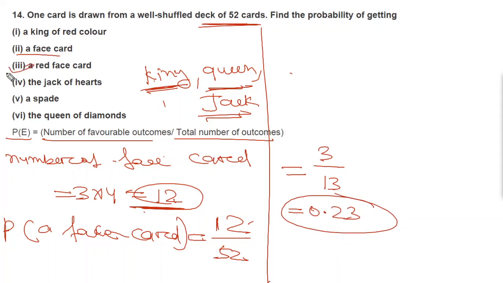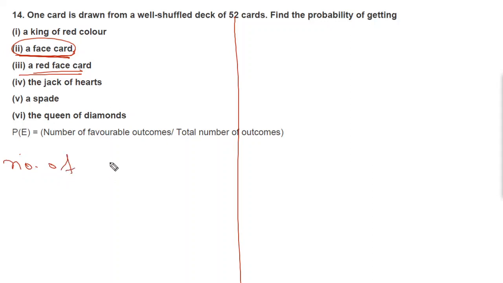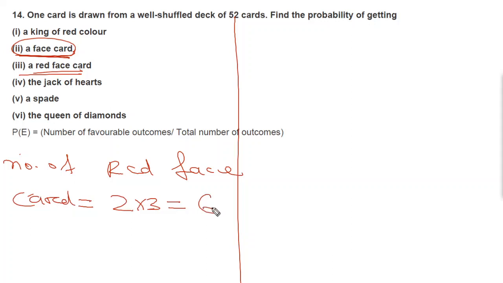Now we'll move to part iii, a red face card. Okay, so first of all we have to find the number of red face cards. You know there are three types of face card, and two types of red cards are there. So number of red face cards is equal to 2 into 3, which is equal to 6 in number. Now you can write the formula probability of E equal to number of favorable outcomes divided by total number of outcomes.